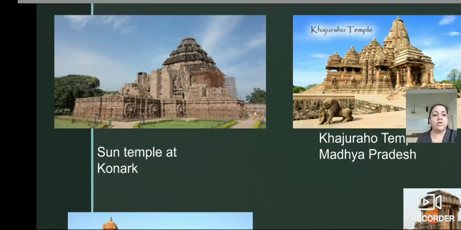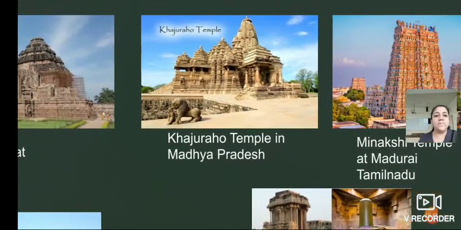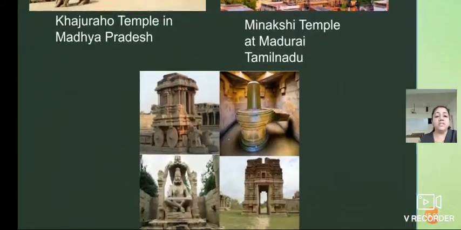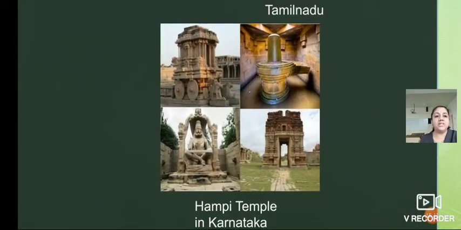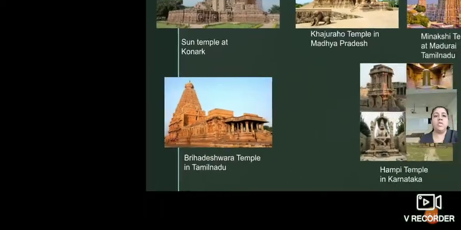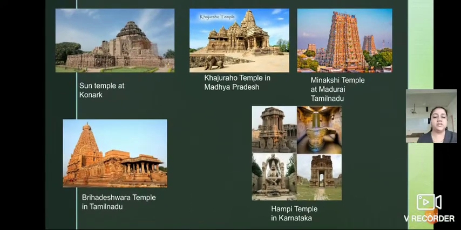This is the Sun Temple, Konark. This is the Khajuraho Temple in Madhya Pradesh. This is Meenakshi Temple at Madurai. This one, Hampi Temple in Karnataka. And this one, Brihadeshwara Temple in Tamil Nadu. So these are the best examples of the temples built in the past.